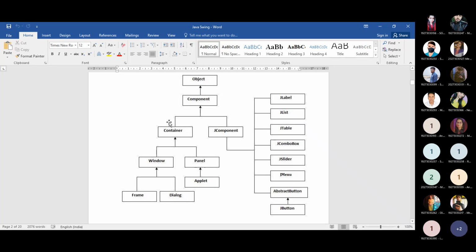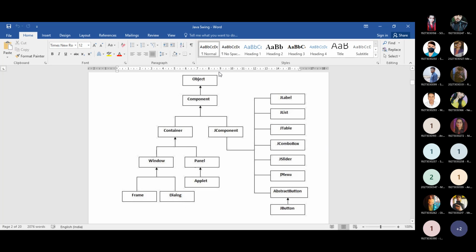Whenever you go for the Container class, there are two subclasses: one is Window and another is Panel. This Panel is related to your applet programming. Whenever you go for Window, there are two subclasses: one is Frame and another is Dialog.